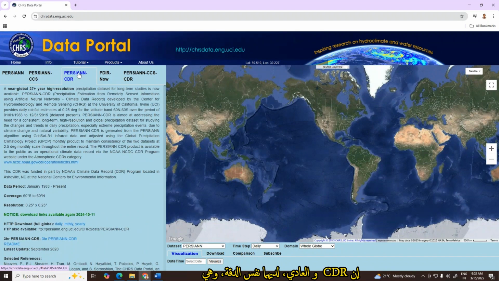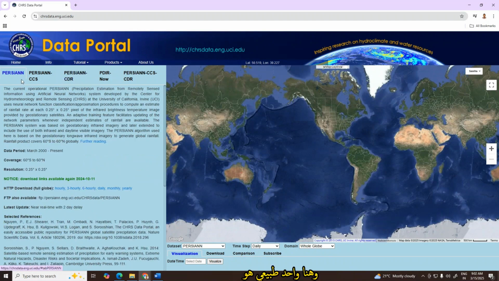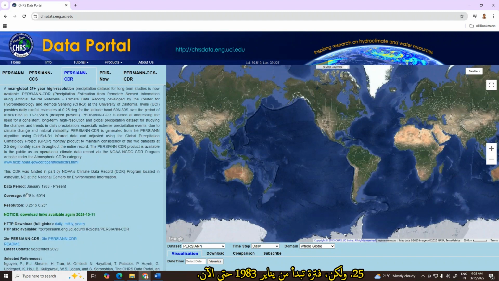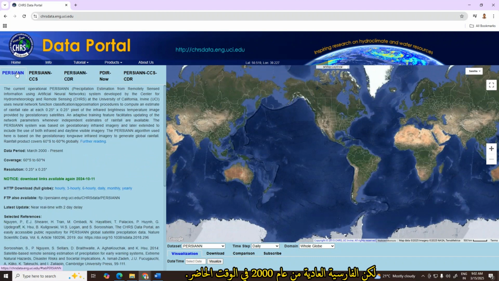The PERSIANN-CDR and the normal PERSIANN have the same resolution, which is 0.25. But the period of the PERSIANN-CDR starts from January 1983 to the present, but the normal PERSIANN is from 2000 to the present.